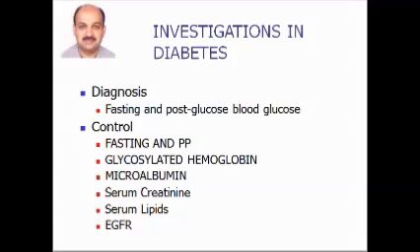Which are the investigations in diabetes? For the diagnosis of diabetes, we must do fasting and post-glucose blood sugar levels. For the control of diabetes, we can do fasting and post-lunch. We can do glycosylated hemoglobin, which gives us the average of the last 3 months. We can do microalbumin, which will tell us about the functioning of the kidney. Serum creatinine is also used as a marker of renal disease. And since diabetes is also associated with an increase in heart attack, it is important that we measure lipids to know what is the cholesterol of patients who are also diabetic. eGFR is a new marker which will tell us the filtration rate of the kidney in diabetic patients.